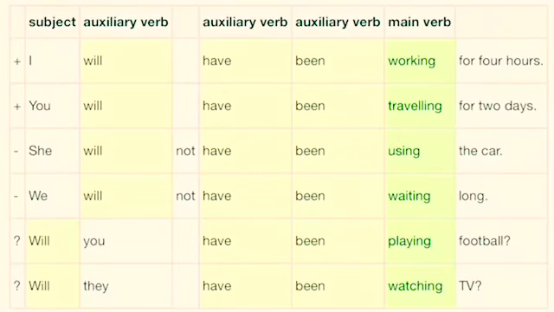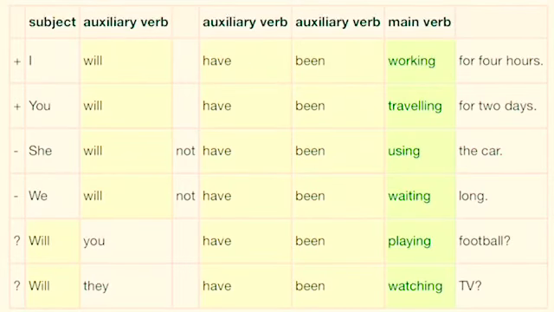Now students, take a look at these examples. First, in the positive case, we have I will have been working for 4 hours. Now see, the formula will plus have plus been plus the base form of the verb along with ing attached. So the base form here is work plus ing, it's working. Got it? You will have been traveling for 2 days. It's still in progress.